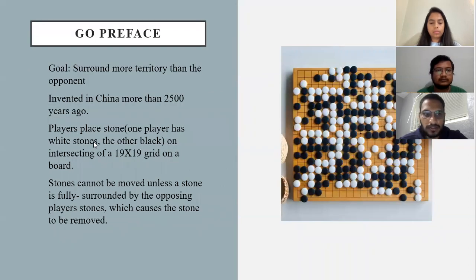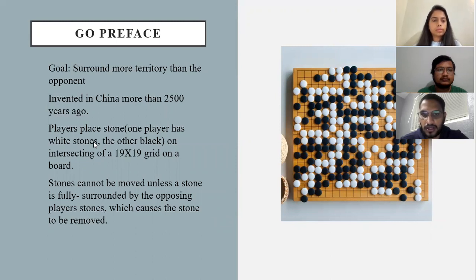Next slide, please. Here we can discuss the game of Go. The goal is to surround more territory than the opponent. In the image, you can see two different color stones. This game was invented long ago, 2500 years ago. One player has the white stones and the other player takes the black stones.